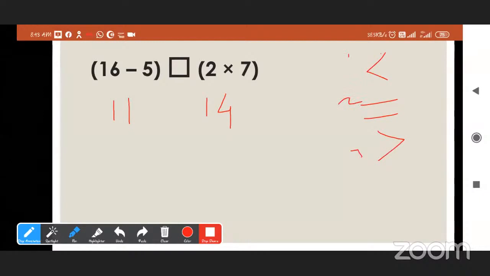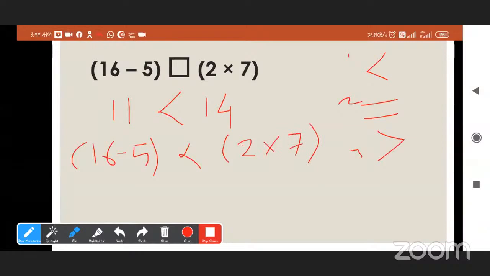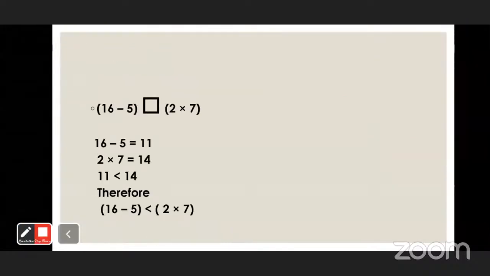Which sign? First. Good. So the expression 16 minus 5 is smaller than the expression 2 multiplied by 7. This is the answer. See here, 16 minus 5 is 11 and 2 into 7 is 14. So 11 is smaller than 14. Therefore, we can write 16 minus 5 is smaller than 2 into 7.